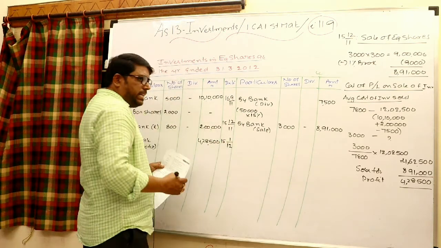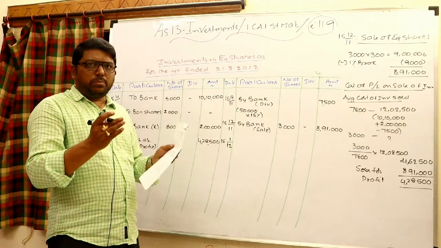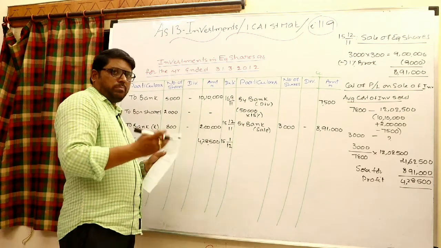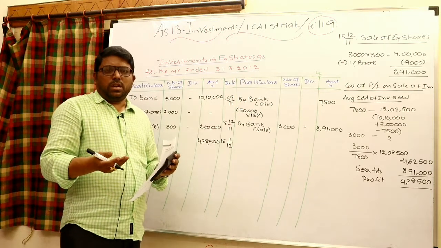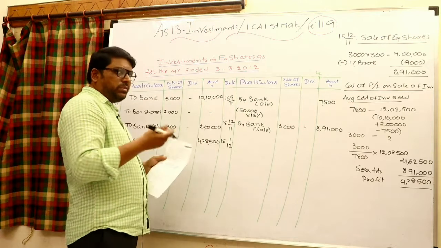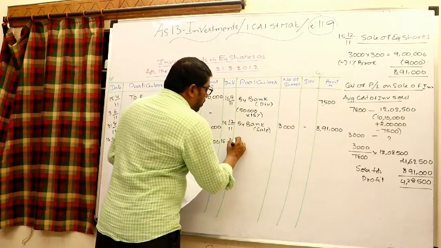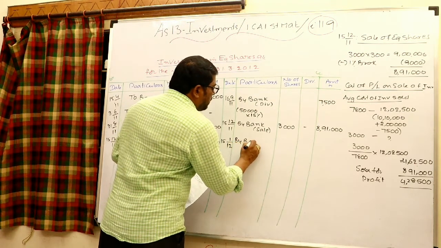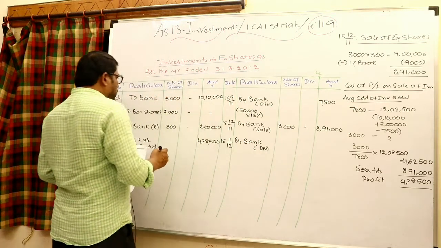When you receive the interim dividend, in between two balance sheets, it is usually given by the company. Whenever the company expects very good profits in future, generally an interim dividend is given in between two balance sheet dates. Bank to dividend, in the dividend column by bank, right there dividend, always face value to be given.